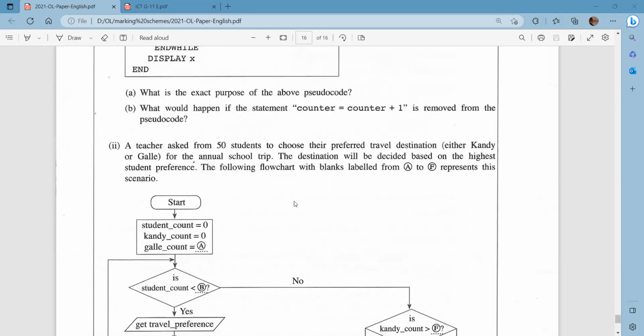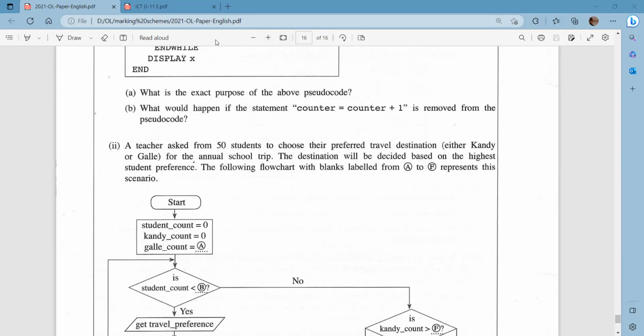If I just summarize it, the teacher is going to take the preference of 50 students, whether their travel destination is going to be Kandy or Goa, and based on the highest student preference, they will choose the destination, right?